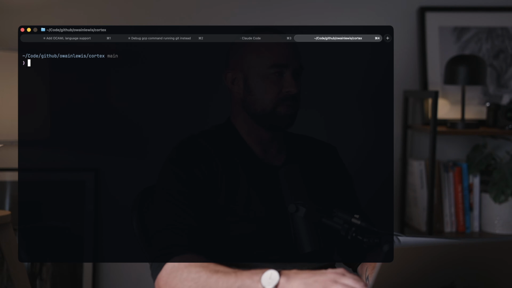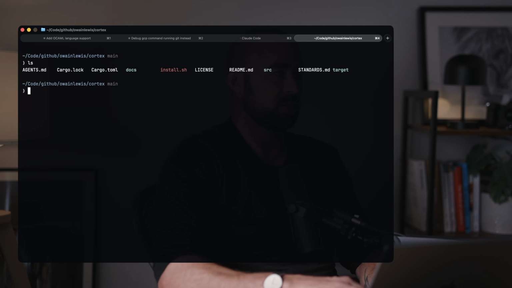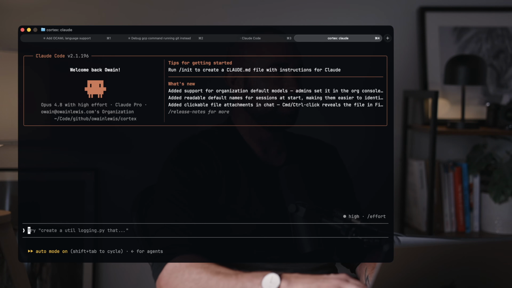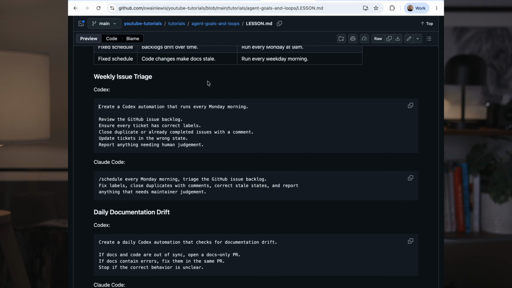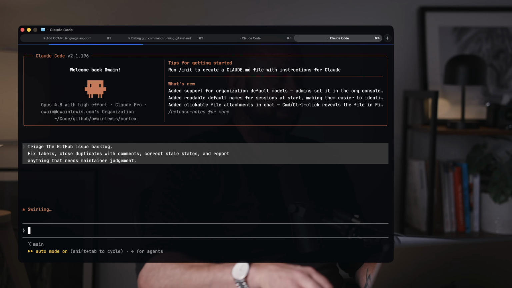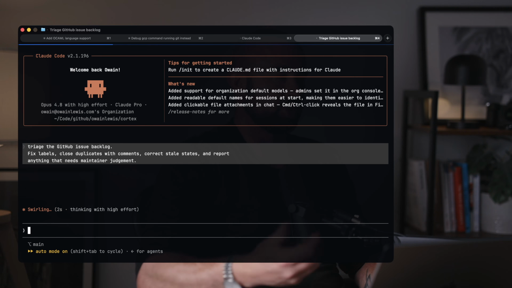And this project is relatively complicated, and it has a lot of tasks or tickets. So what we can do is use Claude Code to triage all of the open tasks and add the correct labels and make sure everything is in a good state. So there's an example of a prompt you can do here. In Claude Code, you could say, every Monday morning, triage the GitHub issue backlog, fix labels, close duplicates with comments, correct stale states, and report anything that needs maintainer judgment. I'm not actually going to execute this on a schedule. I'm just going to go ahead and do it to show you what this looks like.